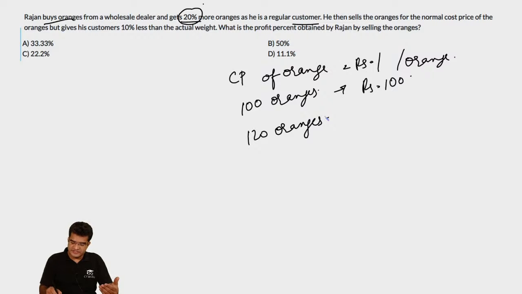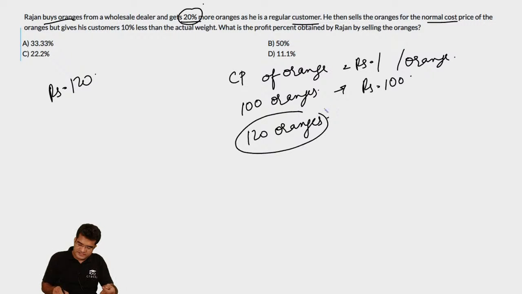So these 120 oranges he sells at the normal cost price. So what is the total money that he makes by selling these 120 oranges? It will be rupees 120, because he is selling the oranges at the cost price, which is rupees 1 per orange. But over here he doesn't sell all of these oranges.